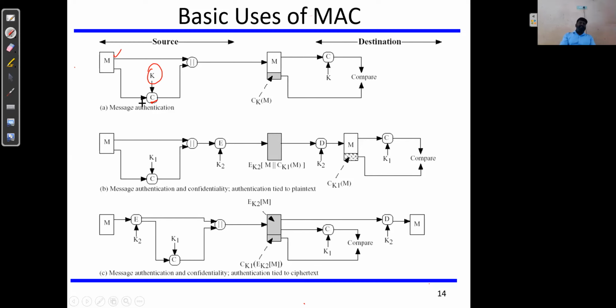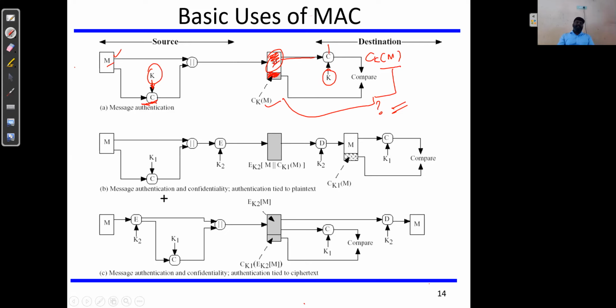Instead, I will use the MAC function: the message and the function applied with the key K produce a value that is concatenated with the message M. The receiver will apply the same function with the same key and produce the code C of M. After calculation, this value is compared with the received value. If it matches, the data was not altered during the transmission.